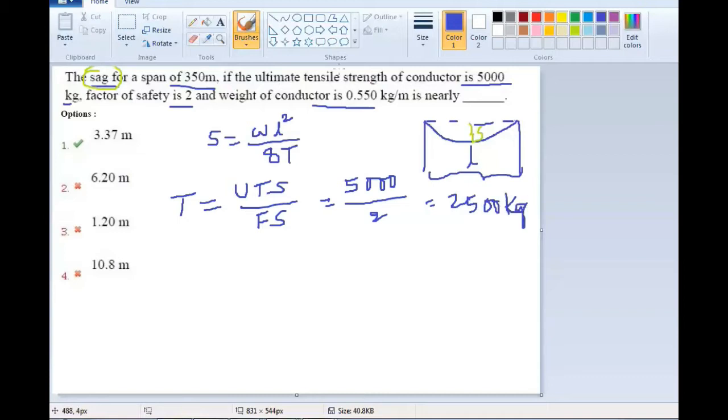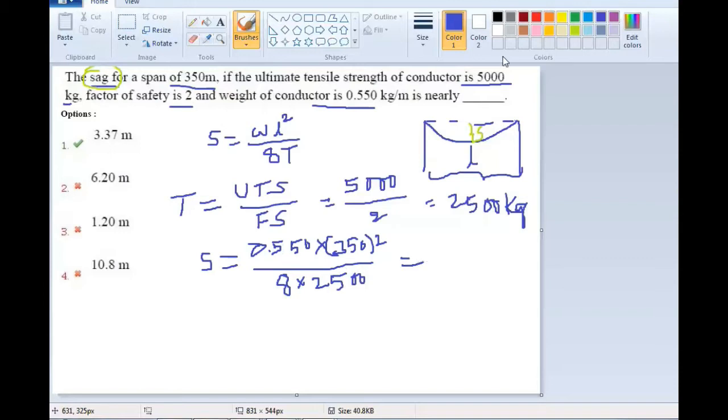So T is also calculated. Now substituting all values: W is 0.550 kg per meter multiplied by L, span length, 350 whole square, divided by 8 multiplied by working tension, 2500.